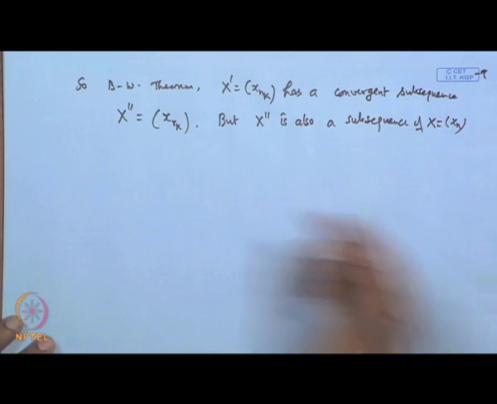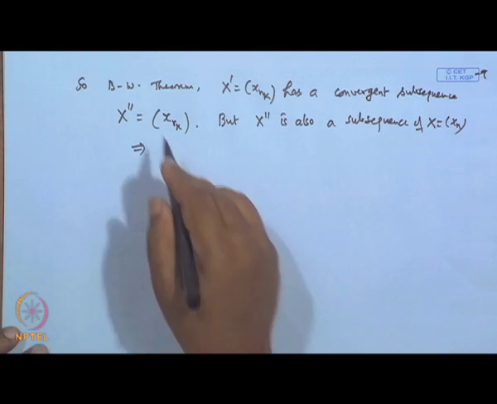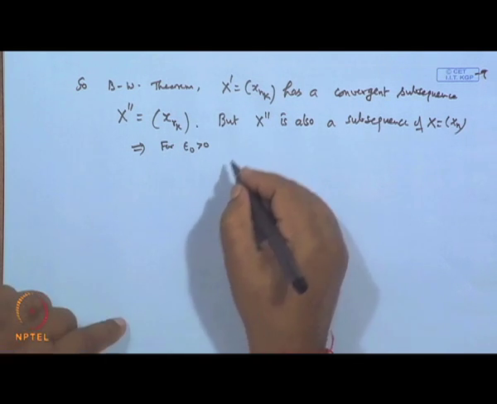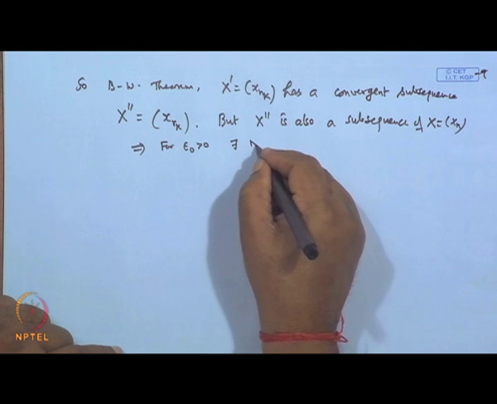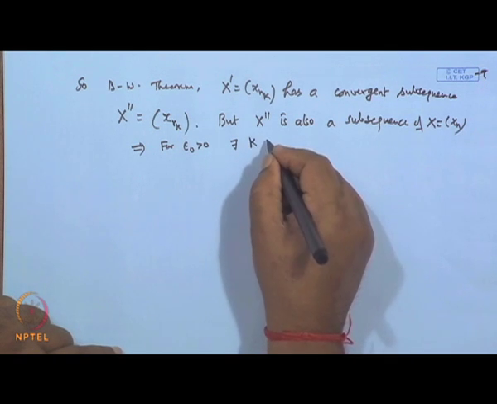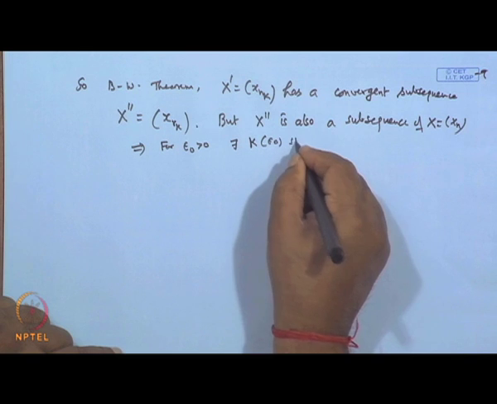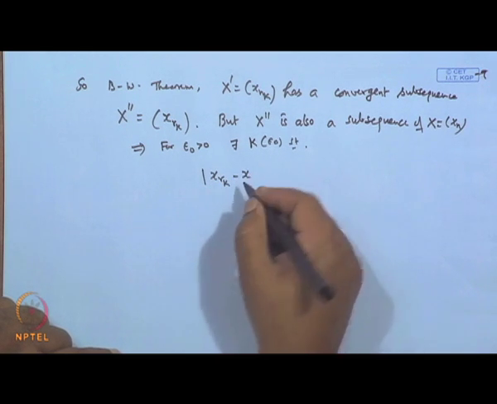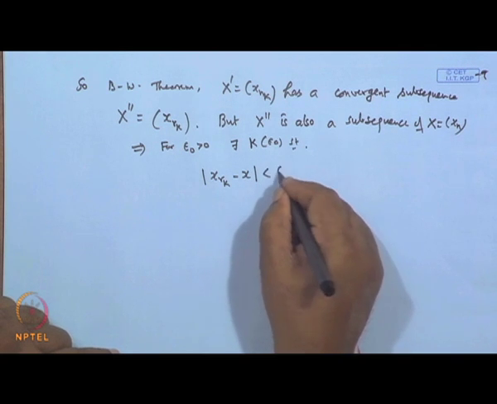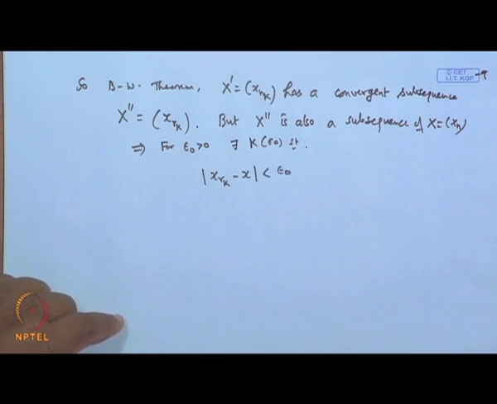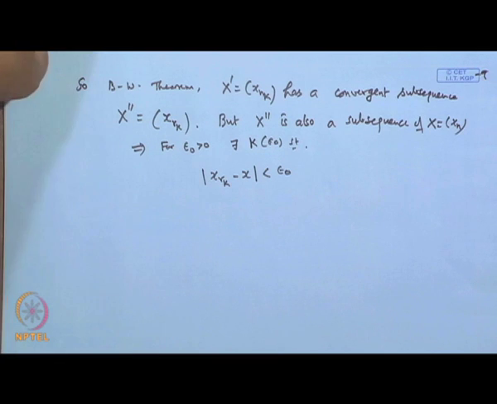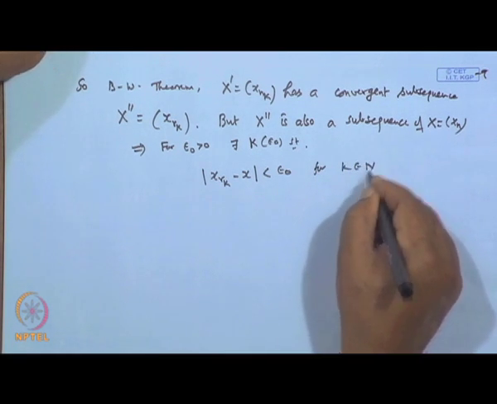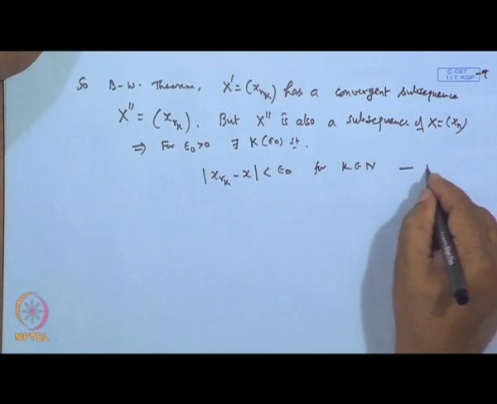This implies that for a given epsilon naught greater than 0, there exists an integer capital N, depending on epsilon naught, such that |x_{r_k} - x| is less than epsilon naught for all k belongs to capital N. Let it be 2.